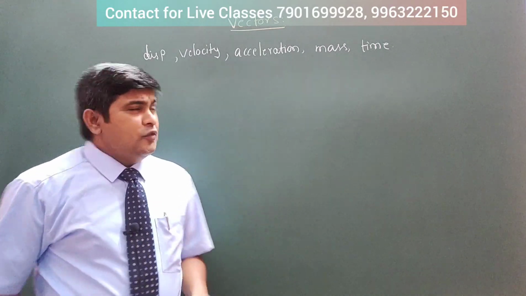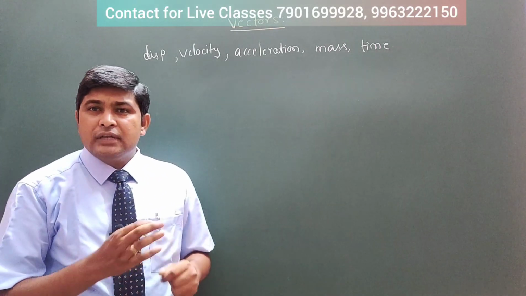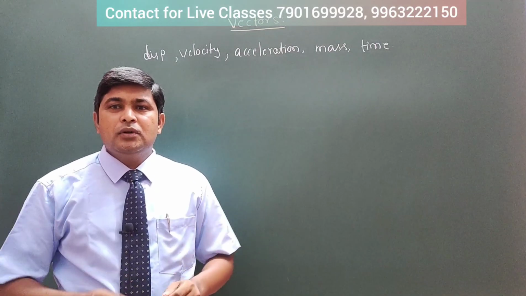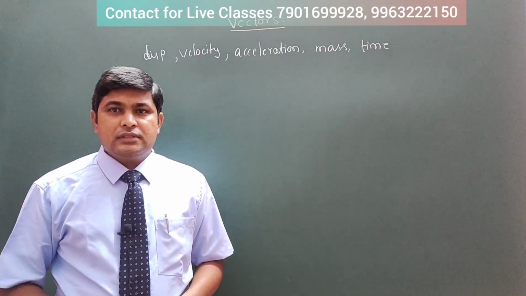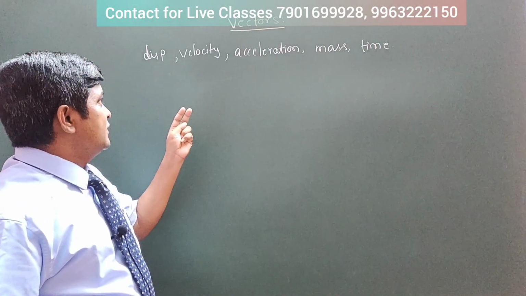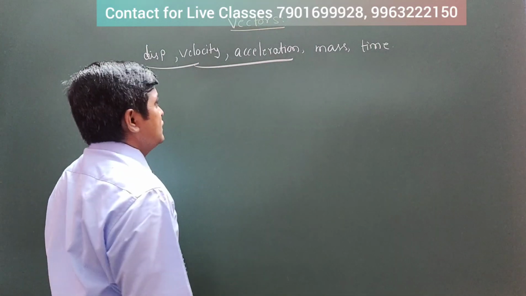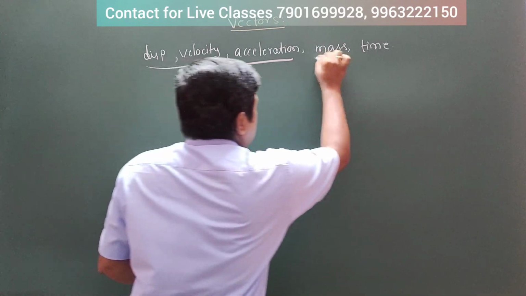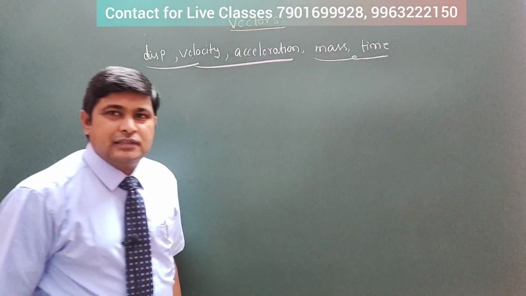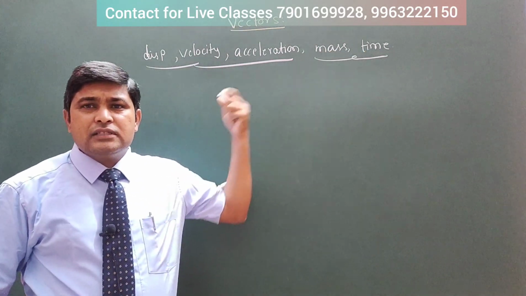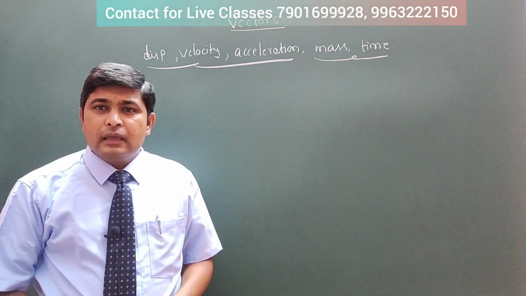But if you look at them carefully, you can classify them into two sectors. So what are those two classifications? One is, see here, from here to here you can say that these are vectors, these are scalars. Why are we saying these are vectors and those are scalars?